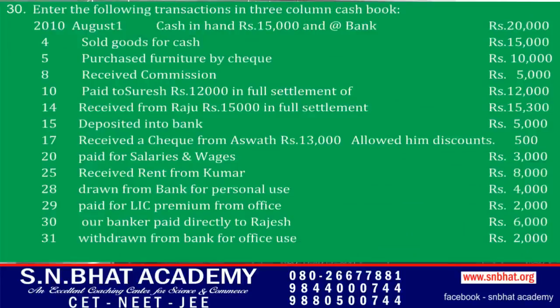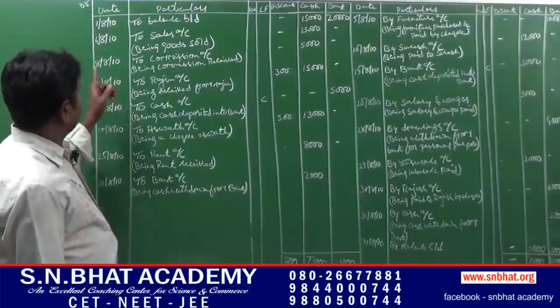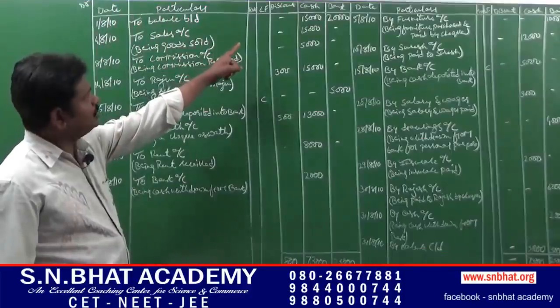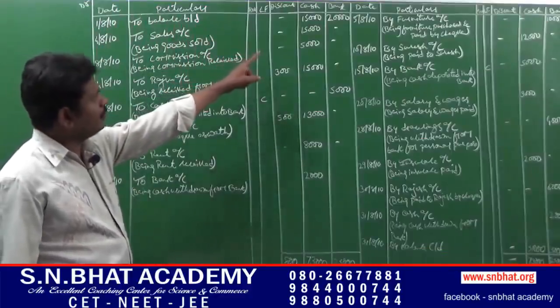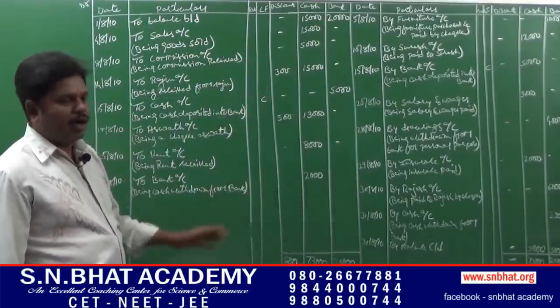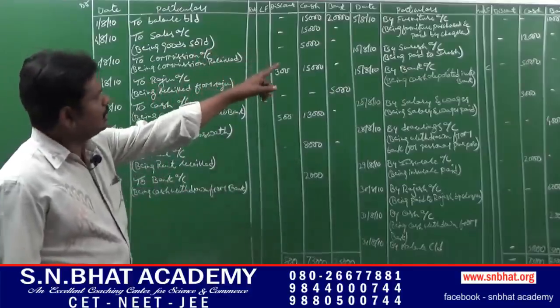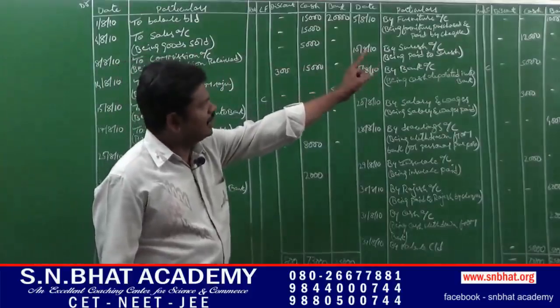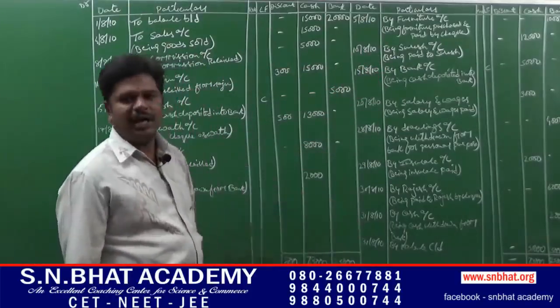Next question, prepare a 3-column cash book. It is a book which contains a cash column, discount column and bank column. Here see the format: date, particulars, receipt number, ledger folio, discount column, cash and bank column. In the same way, we have to enter date, particulars, voucher number on the right hand side, next ledger folio, discount, cash and bank column.